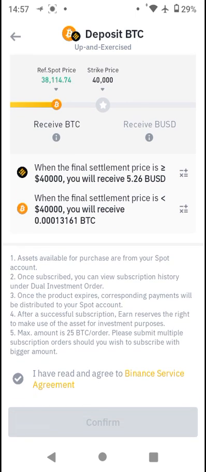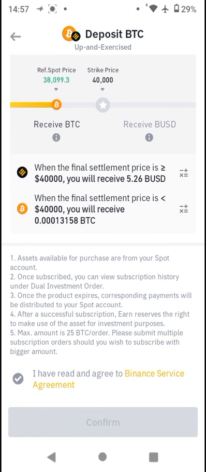So when final settlement is greater than $40,000, you will receive 5.26 BUSD. So this is what we said. You'll be getting a stable coin whenever your settlement price or your strike price is exercised. If it is not exercised, you'll be getting your Bitcoin. Your value will be in BTC.